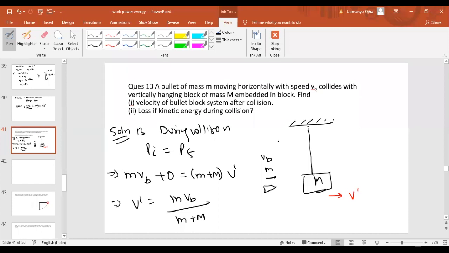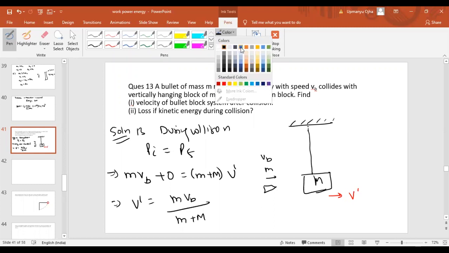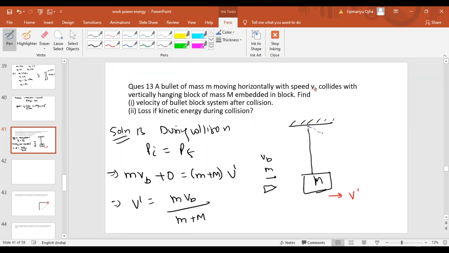Okay, now due to this velocity v dash, what will happen? This block will move up to some height h. Because of this velocity, and it is attached to the string, it will move in a circular path and go up to some height h, and it will come to rest there.